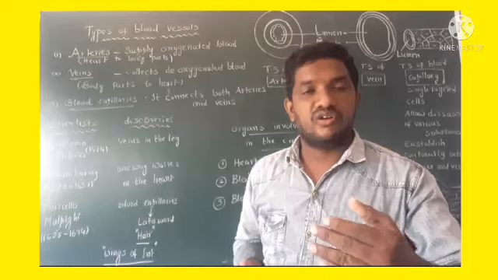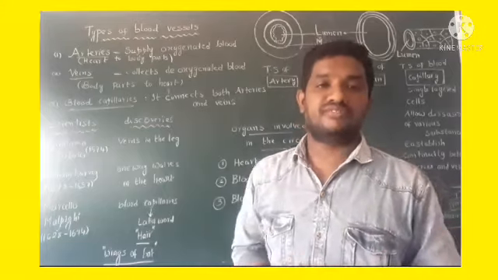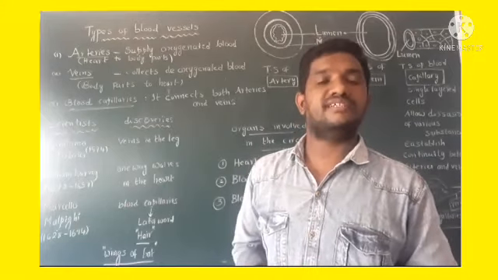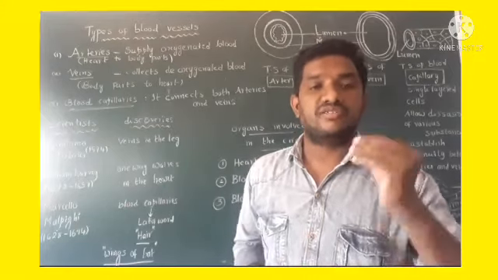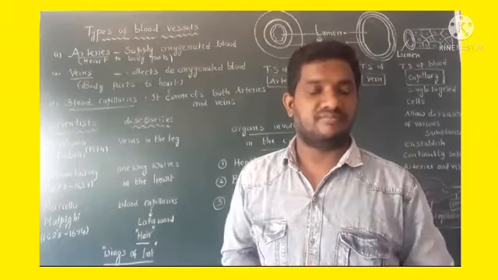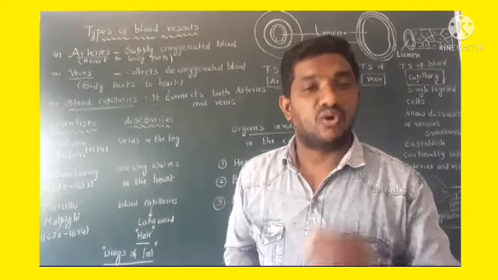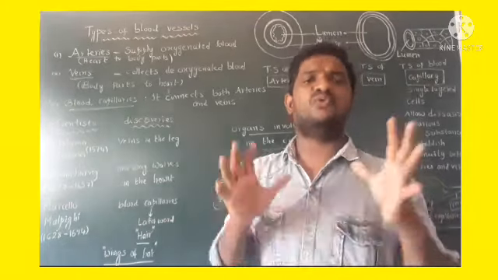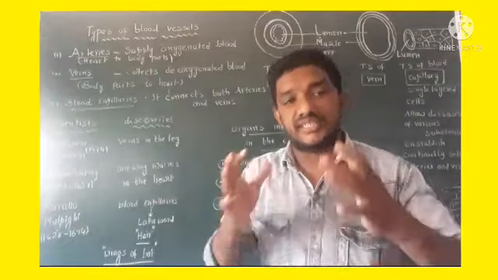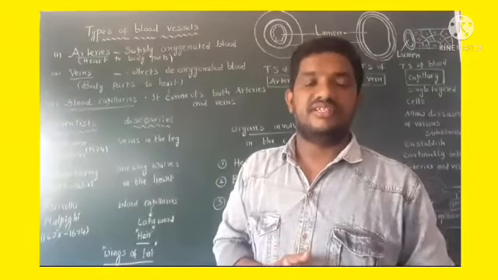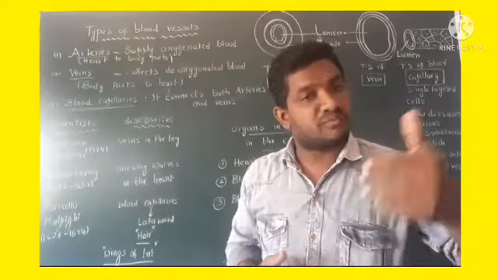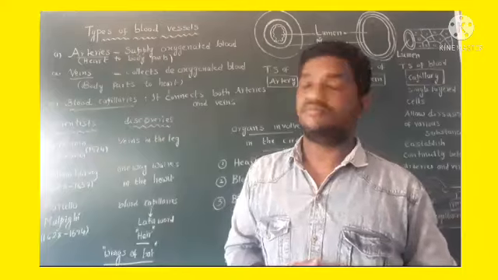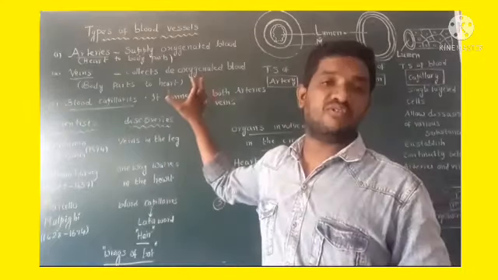Here, oxygenated blood means O2 blood, a pure blood. Arteries help in supplying pure blood to the body parts. That is the first type of blood vessel.